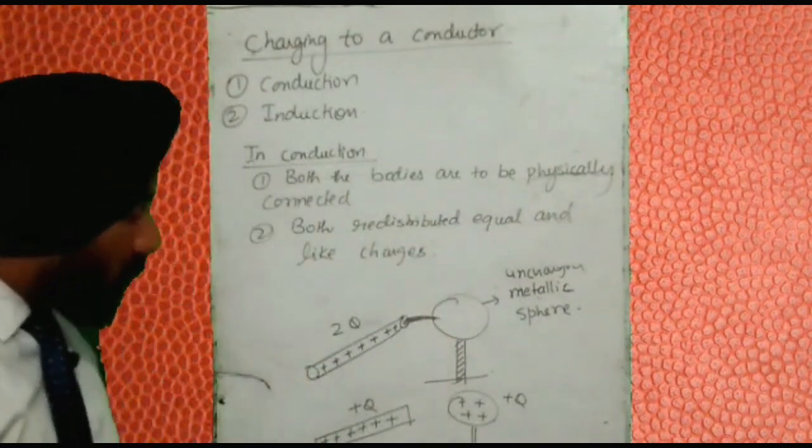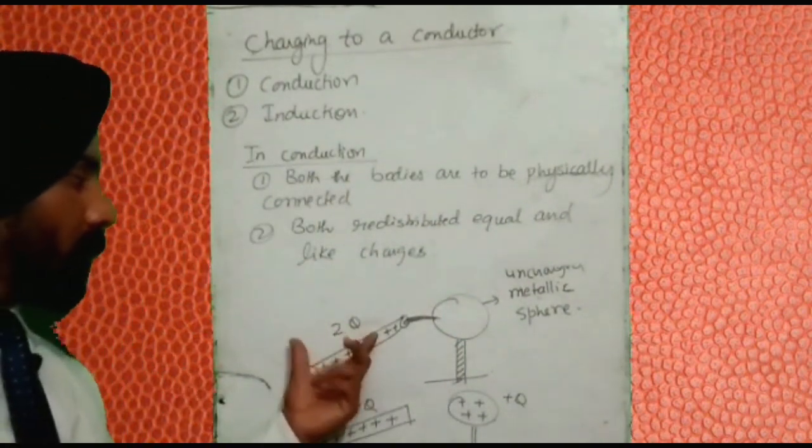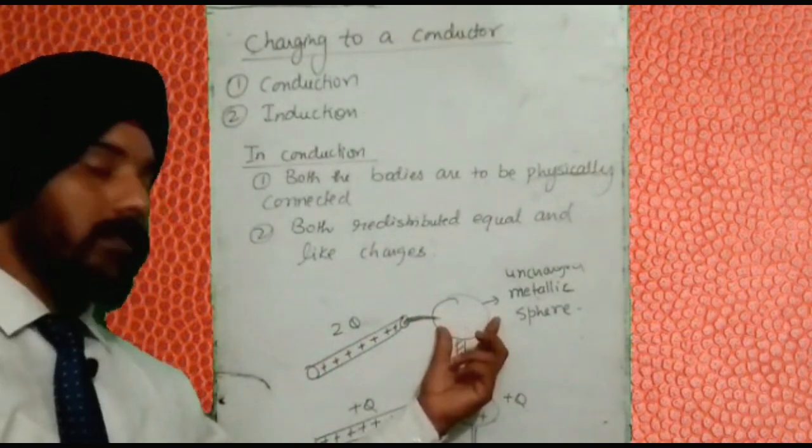Okay, so in the charged body the charge is reduced and that is transferred to the uncharged body.